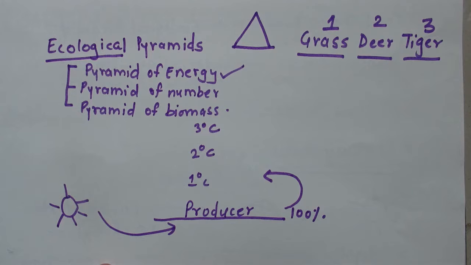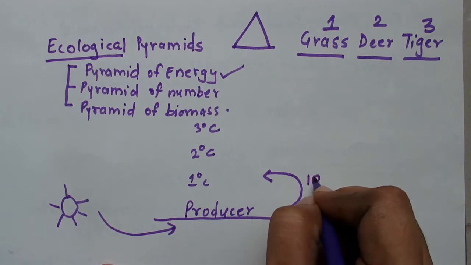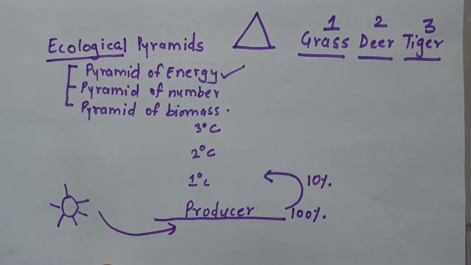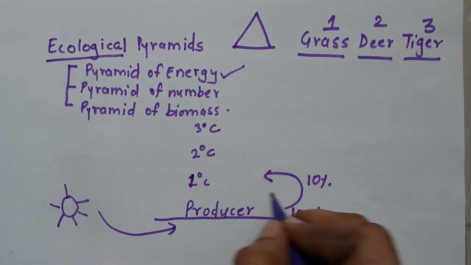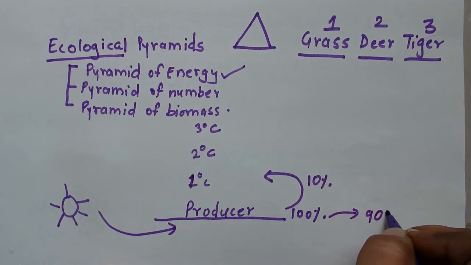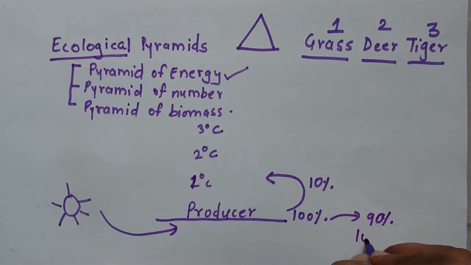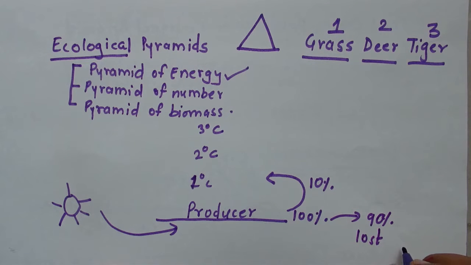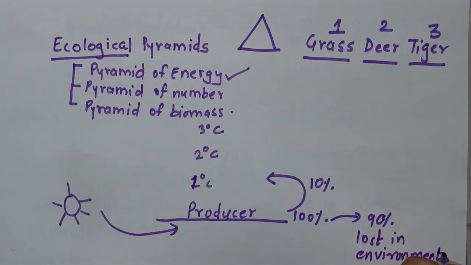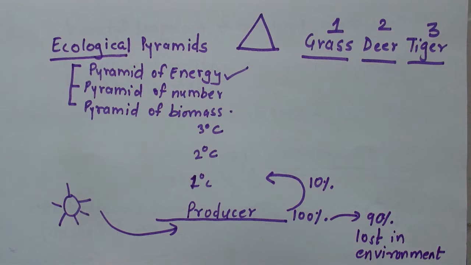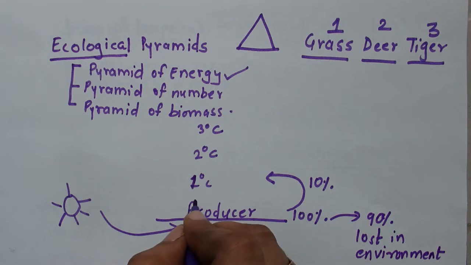Primary consumer will not get 100% of the energy. It will only get 10% of the energy. What will happen to 90% of energy? 90% of energy will get lost to the environment. While the transfer of energy, 90% of energy will get lost in the environment.